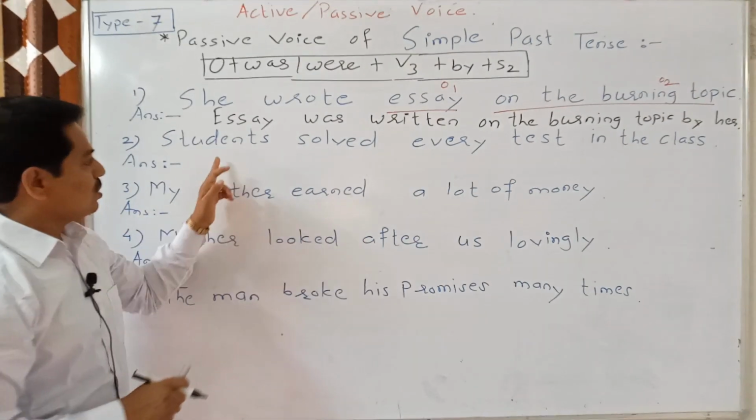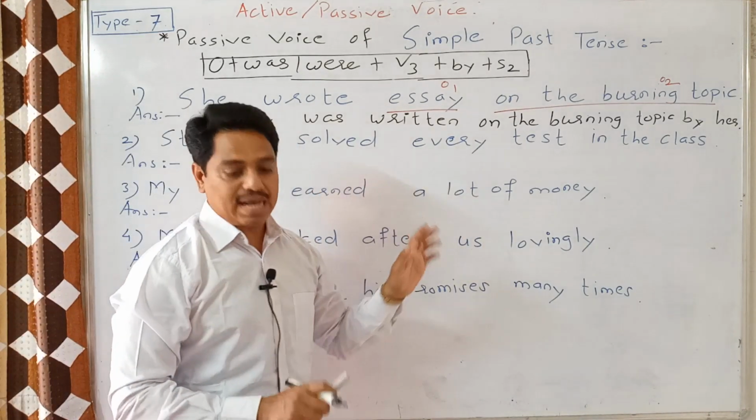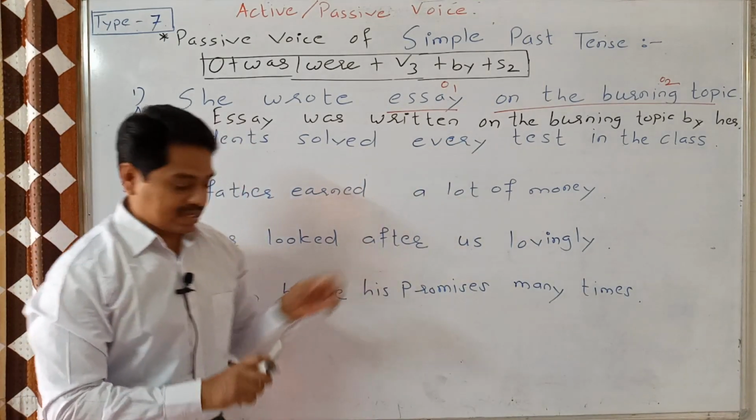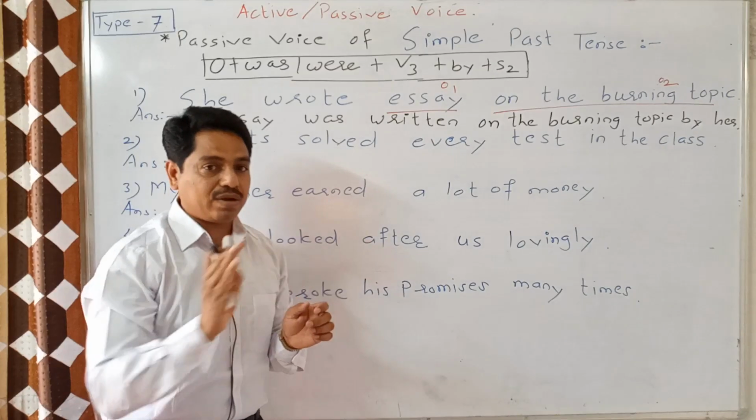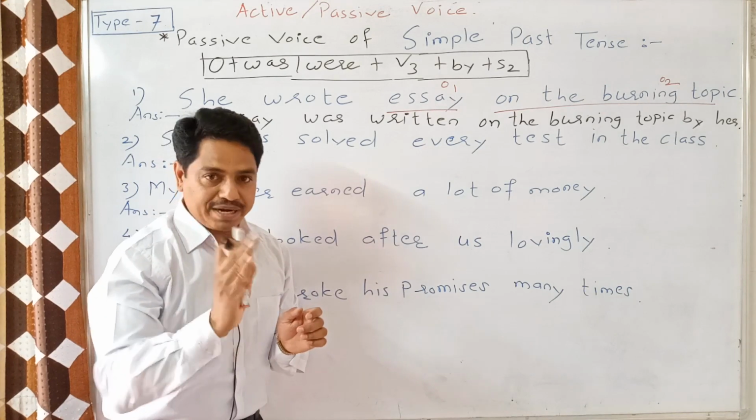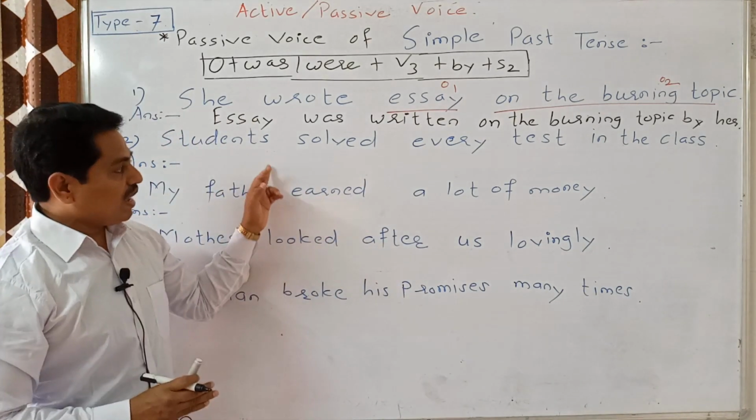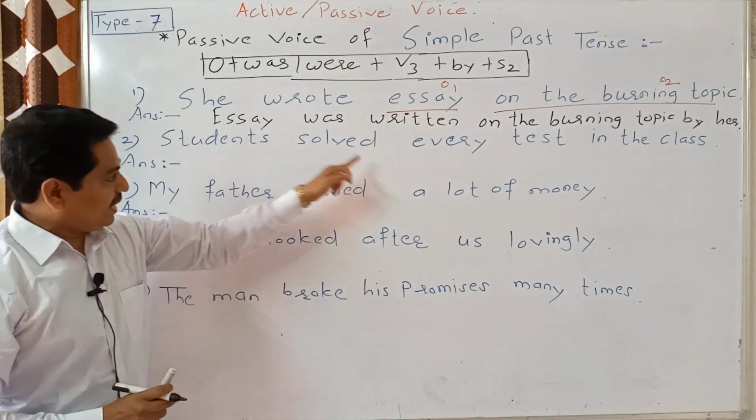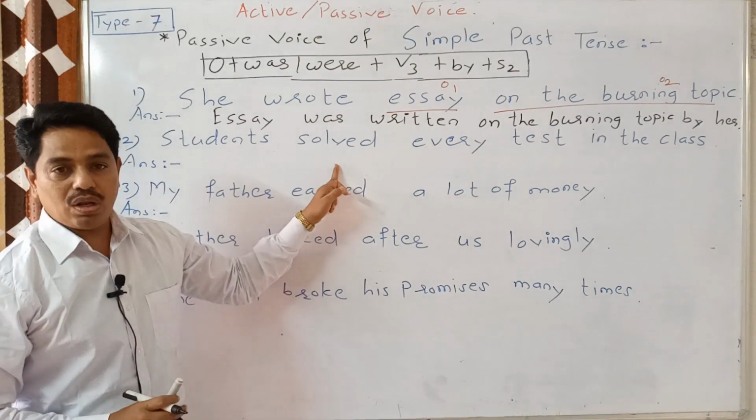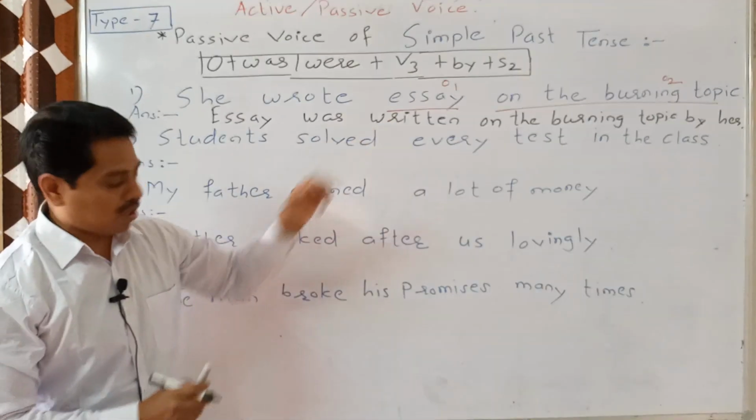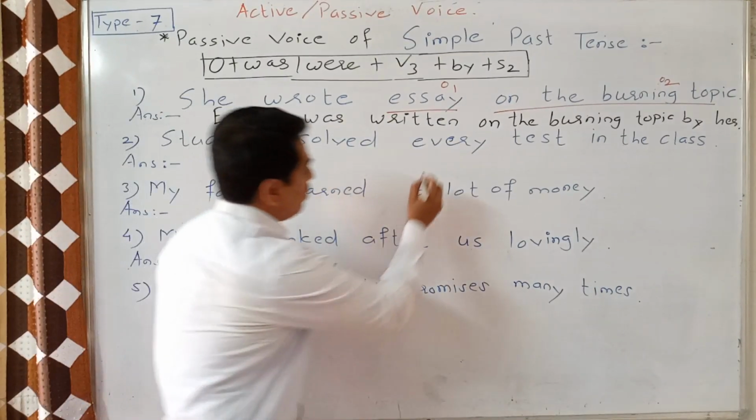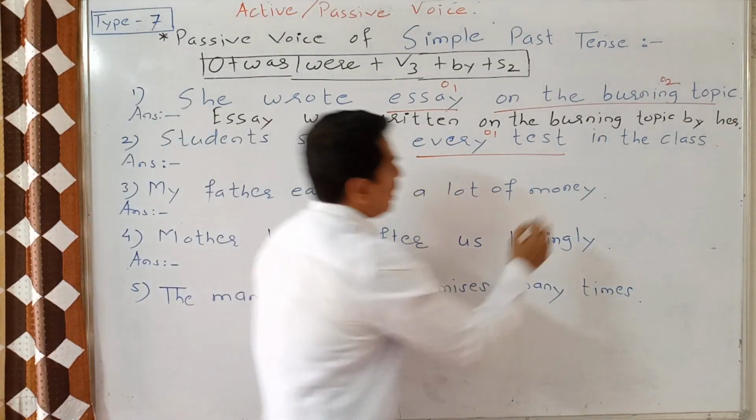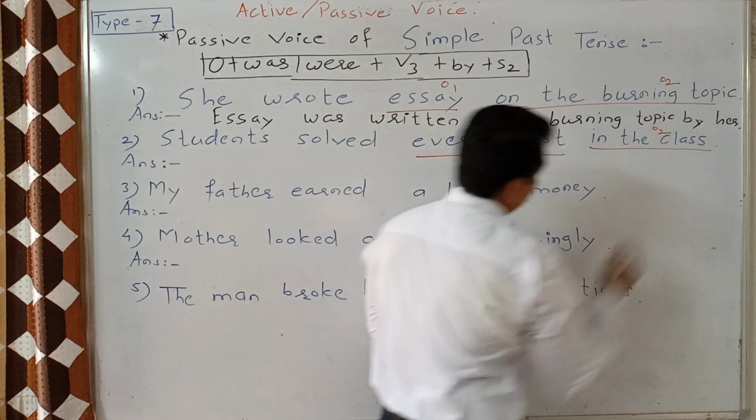Second sentence is here: Students solve every test in class. Very easy. How to identify object number 1 and object number 2? I have already made it very clear for you. We ask the question with what to the verb. What did students solve? We get the answer every test. This is object number 1. And in the class, this is object number 2.